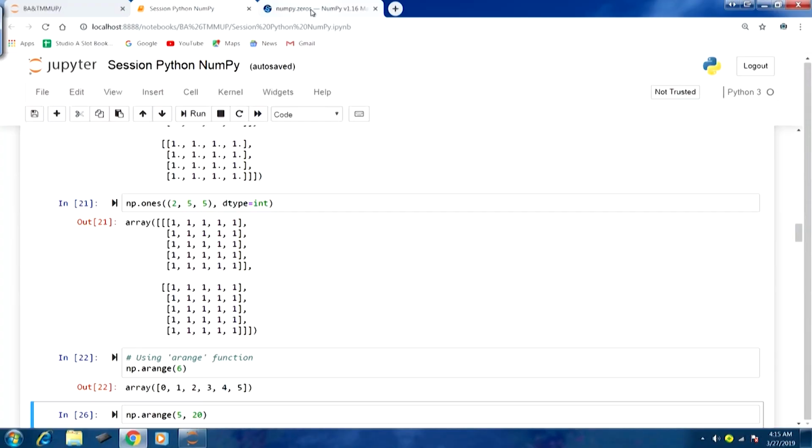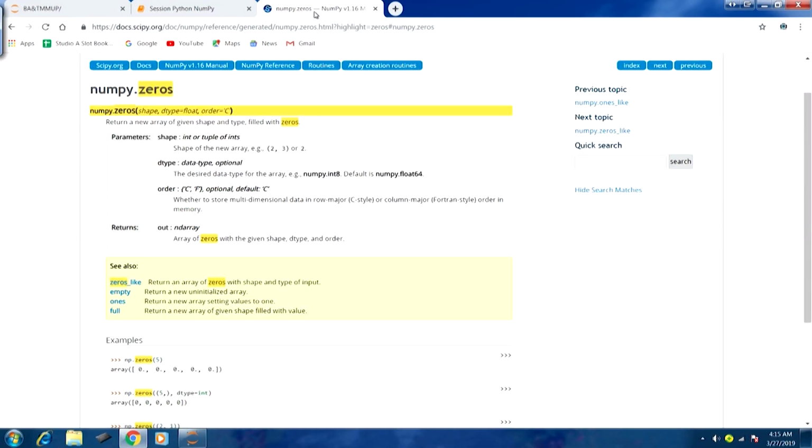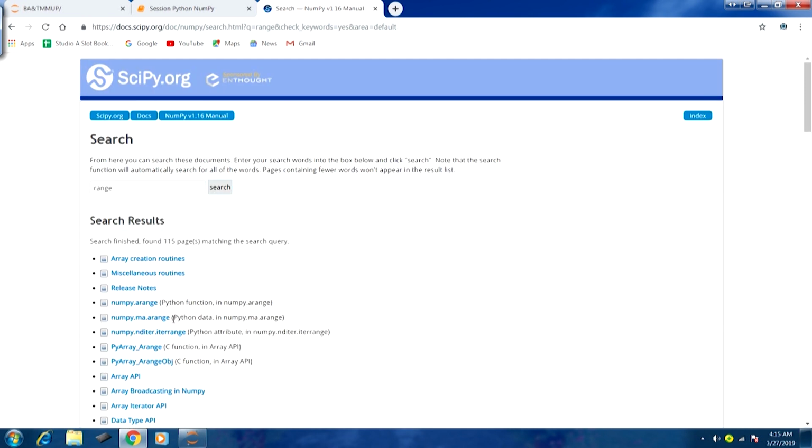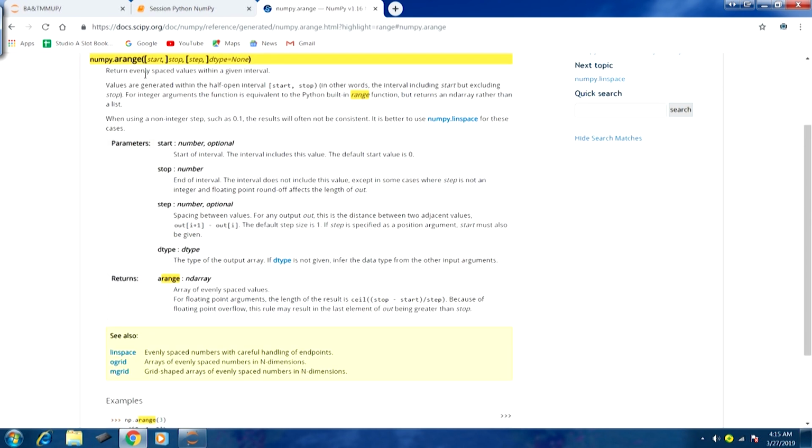The functionality is very similar to the range function that we have understood earlier. If we go back to the Python reference and type range here, and search, you can see again start, stop.